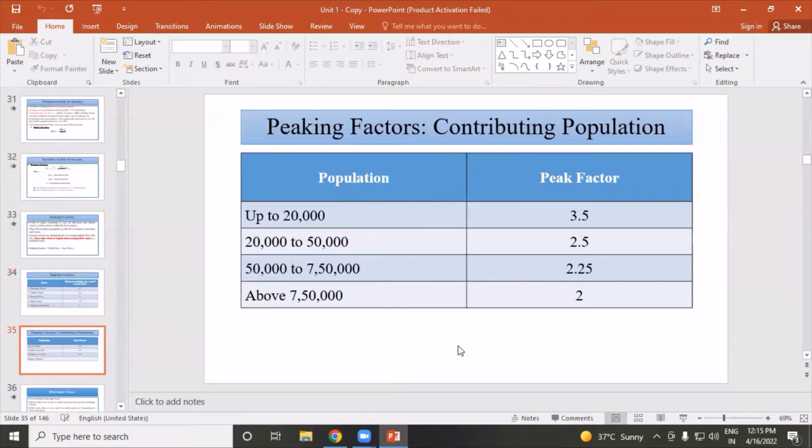These are peaking factors depending upon population. Up to population of 20,000, the peak factor should be considered 3.5. For population between 20,000 to 50,000, the peak factor should be 2.5. For population between 50,000 to 750,000, the peak flow should be considered 2.25. And above 750,000, the peak flow should be considered 2.